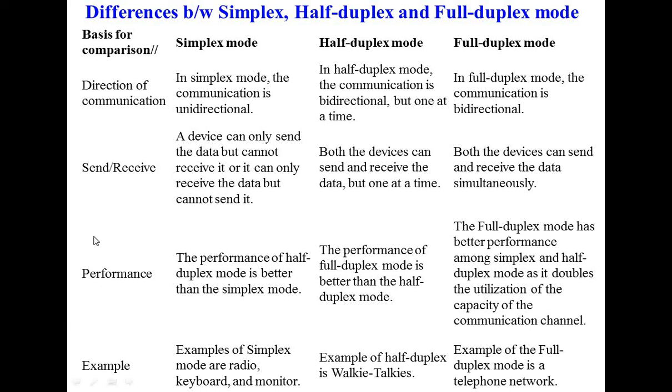Performance: in simplex mode the communication is unidirectional, only sending or only receiving. In half duplex mode it is bidirectional, but one at a time. In full duplex both devices send and receive simultaneously, both bidirectional. That's why I am giving this table here.